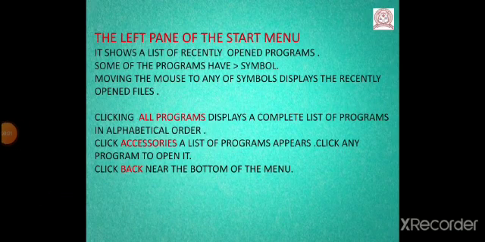Now we will study the two panes of the start menu. At first we will study the left pane of the start menu. The left pane of the start menu shows a list of recently opened programs. That means it will show the programs that we have recently opened. Some of the programs have an arrow symbol.